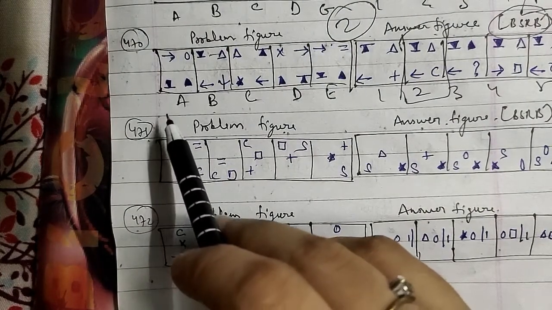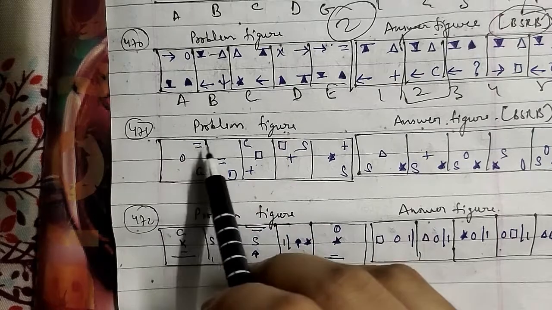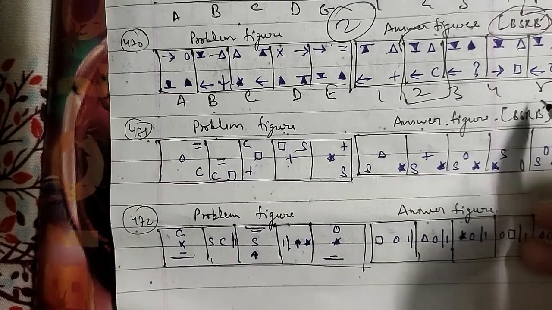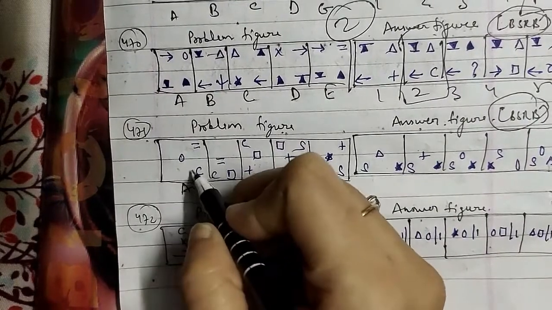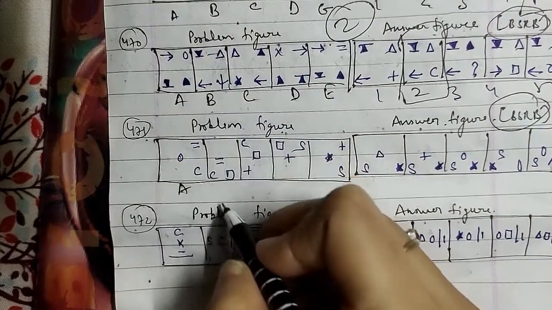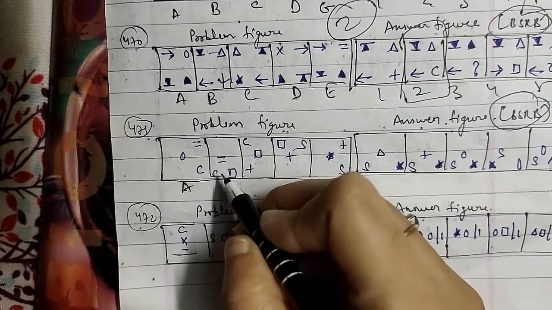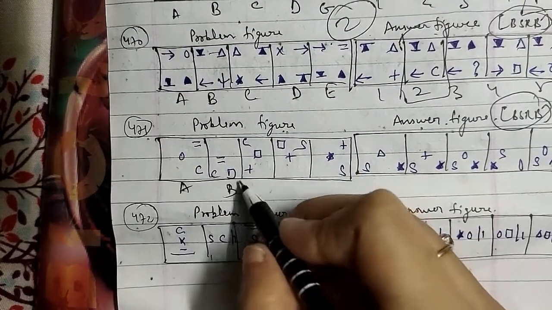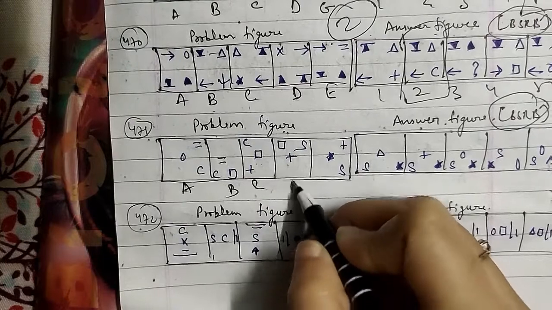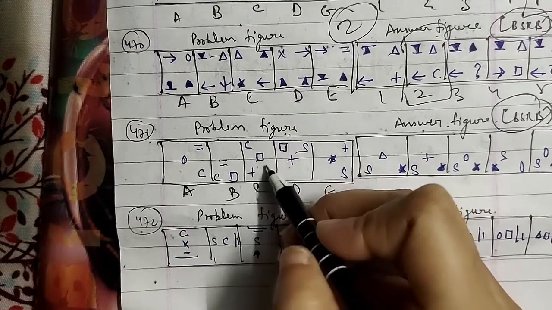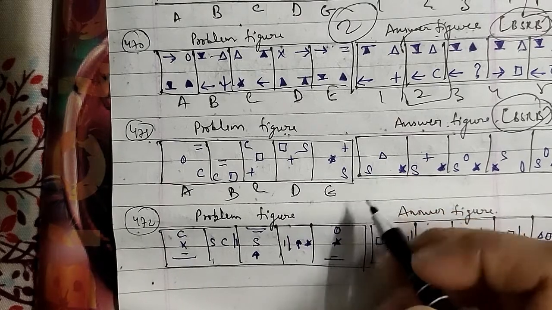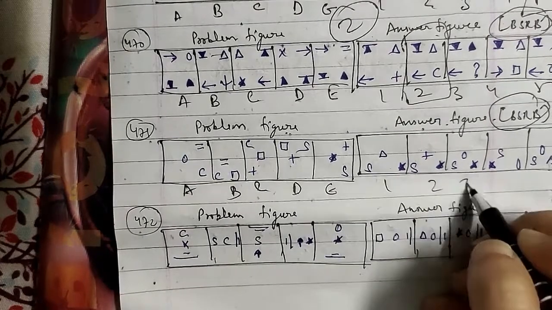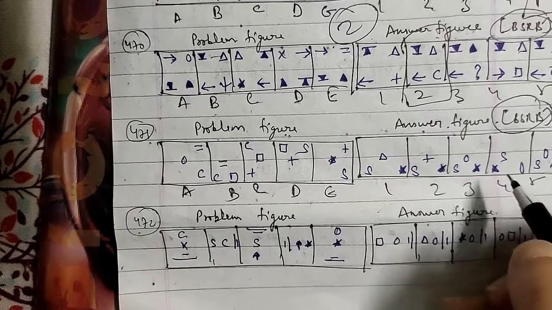This is the 471st question of the session. These are the problem figures, and these are the answer figures which were asked in the BSRB question paper. Figure A is a circle, equal, and C. Figure B is also C, equal, and rectangle. Then the C figure, the D figure, and the E figure, which is C, rectangle, and plus, and rectangle, plus, an S, and star, plus, an S. These are 1, 2, 3, 4 and 5 respectively.